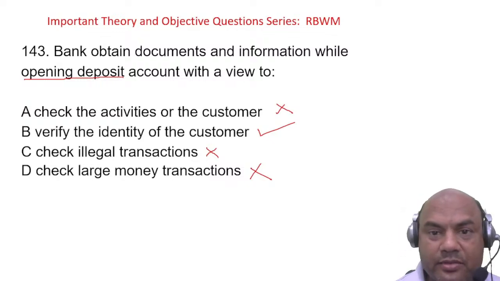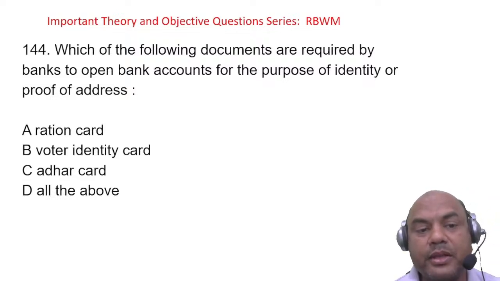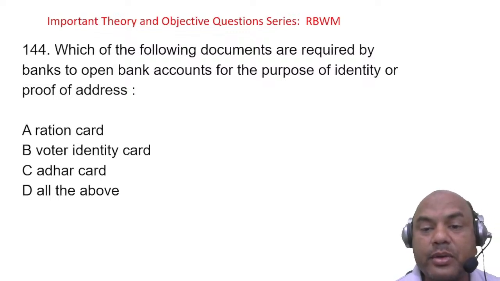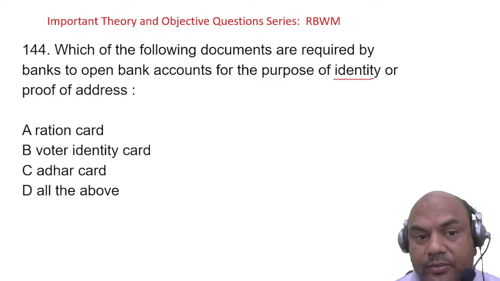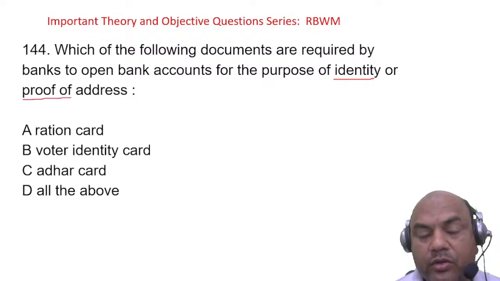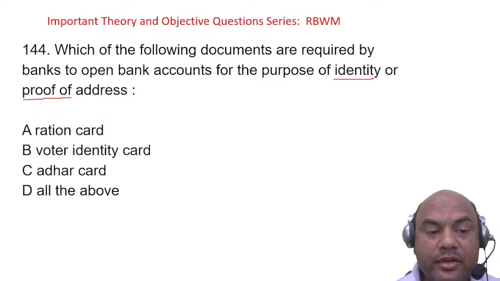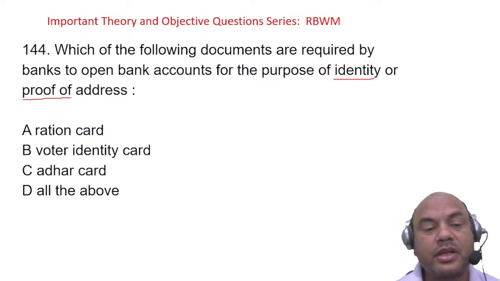Okay, got it everyone? Which of the following documents are required by the banks to open bank accounts for the purpose of identity and proof of address? We are talking of both, identity also and proof of address also. So ration card, voter ID card, Aadhaar card, and all of the above. What do you think?